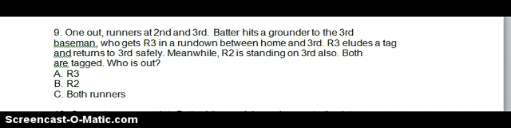The same thing would happen if there were runners on first and second, and they got R2 in a rundown between second and third, and in the process, R1 went to second. The runner from second had never touched third base, so now he gets back, and you have both base runners on second base. They tag them both, and the guy who is out is the one who didn't originally occupy the base.